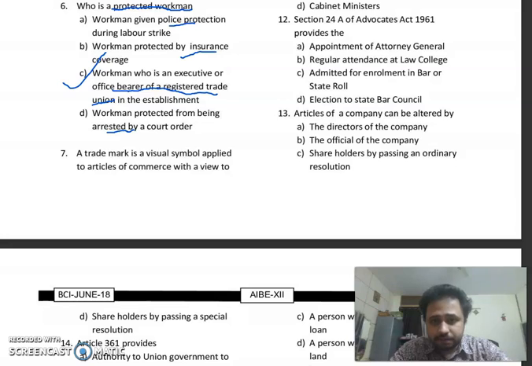MCQ number 12. Section 24A of the Advocates Act 1961 provides for appointment of Attorney General, regular attendance at law college, admitted for enrollment in bar or state roll, election to the State Bar Council. So the right answer over here is option C.